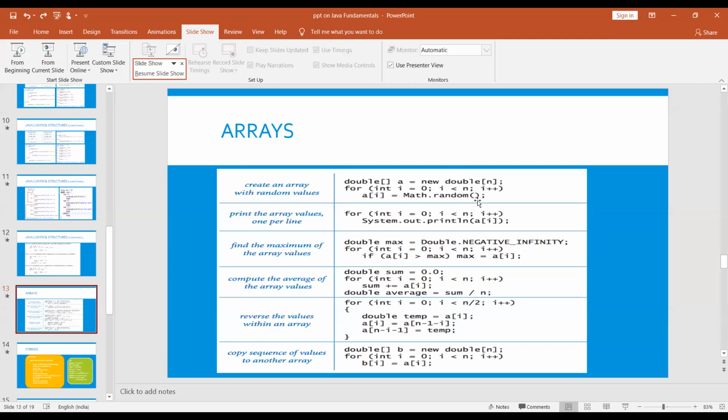Here I'm using double as a data type. New double of n is the variable, up to 10 numbers. I need to check the random value. I'm using a for loop to generate the random numbers and save them in array of a of I. I is the index value. I think you already know how to declare an array, how the array values are declared, and how to print that array.